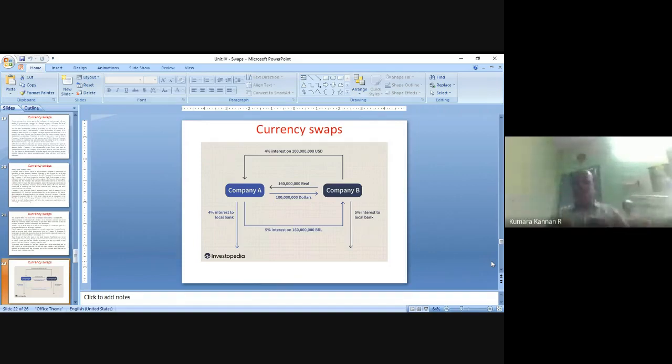Now the interest to be paid. Every year, 5% interest on 160 million Brazilian real will be paid by the American company to the Brazilian company through the swap bank. The Brazilian company has to pay 4% interest on 100 million American dollars to the American company through the swap bank. The American company will get this 4% from the Brazilian company and settle it with the local bank from where they raised the 100 million American dollars. The Brazilian company receives 5% from the American company through the swap bank and settles it with the local bank where they raised the 160 million Brazilian real. Got it? This is called a currency swap.